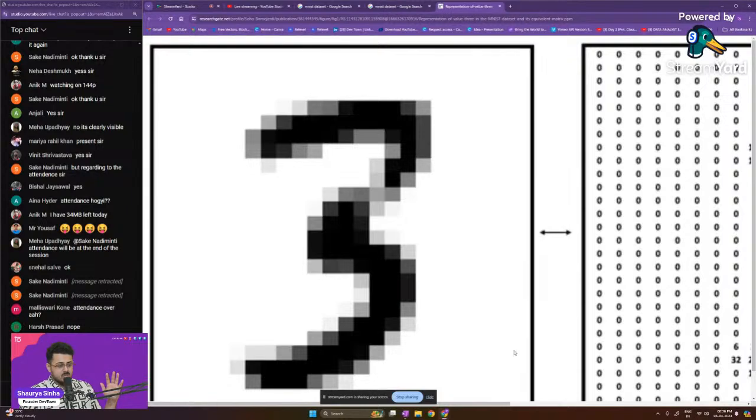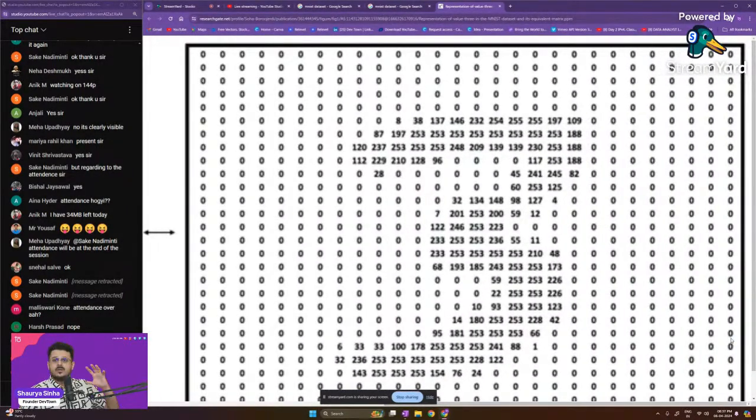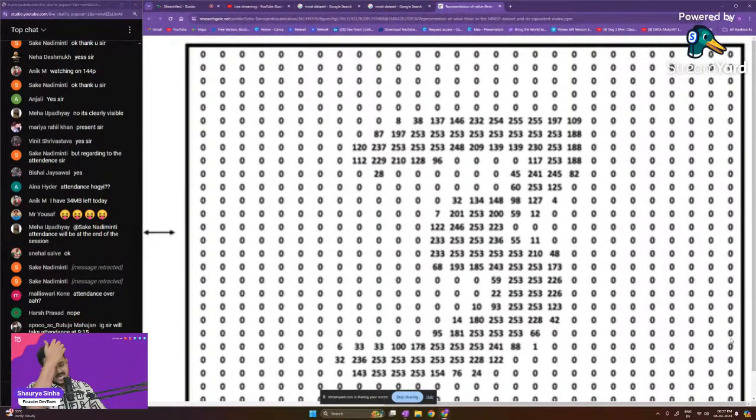Are you guys able to understand this representation of images, from what we are able to see to what the computer is able to see? Are you guys able to understand this, guys? Please let me know.